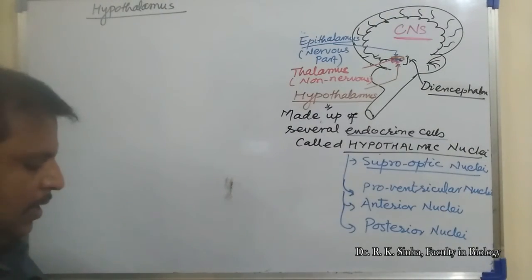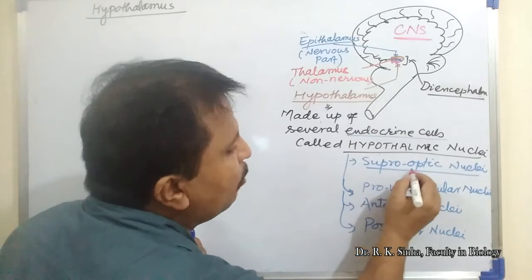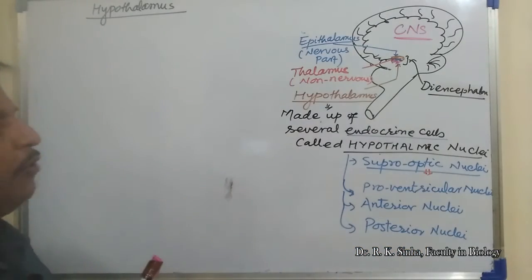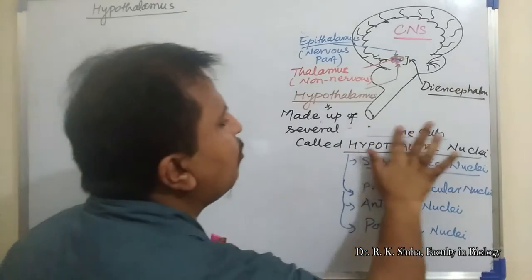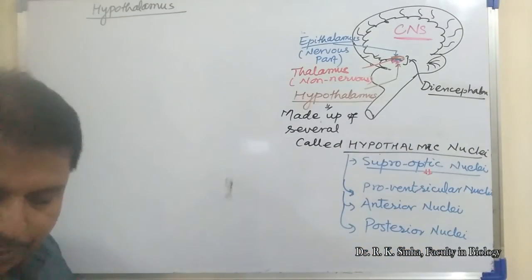These nuclei are neuroendocrine cells. It is not only endocrine cells, it is neuroendocrine cells. We can write here neuroendocrine cells.